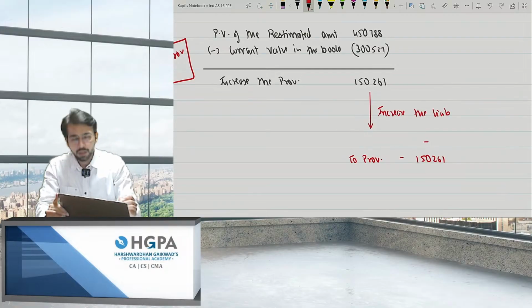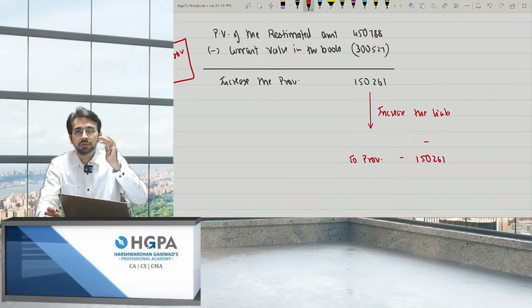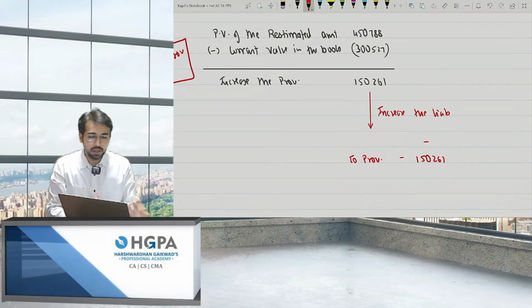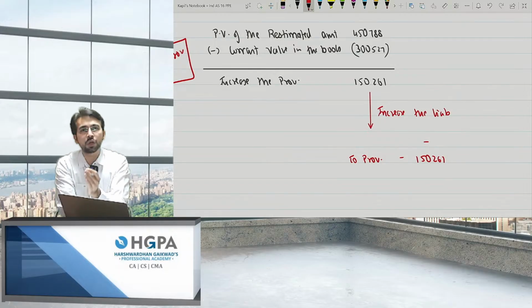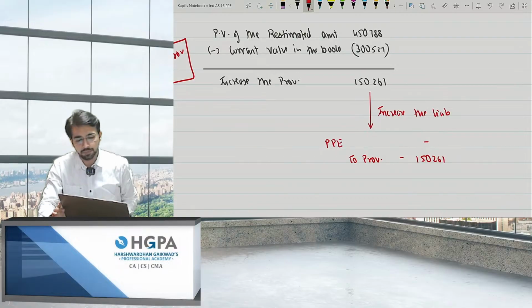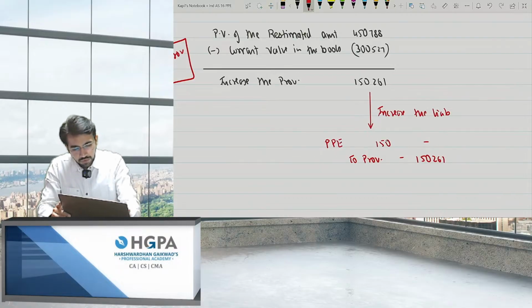Okay. What will you debit? So you will ask which model are you following? Are you following the cost model or the revaluation model? If you are following the cost model, adjust through cost. If you are following the revaluation model, adjust through revaluation. Since it is not given, I'll assume it to be at cost. Since there was no revaluation in the complete year, I will say the value will be 150,261.